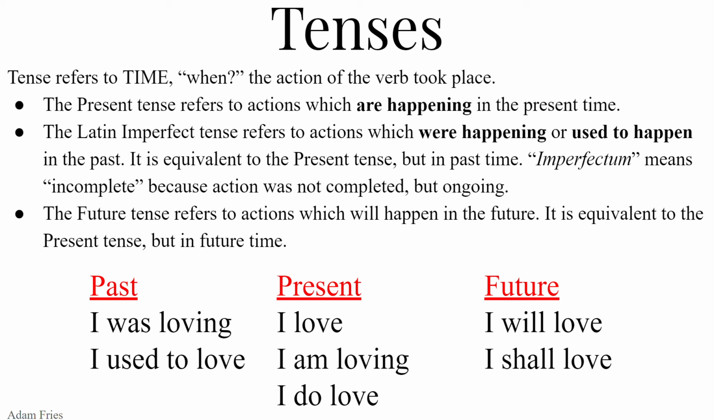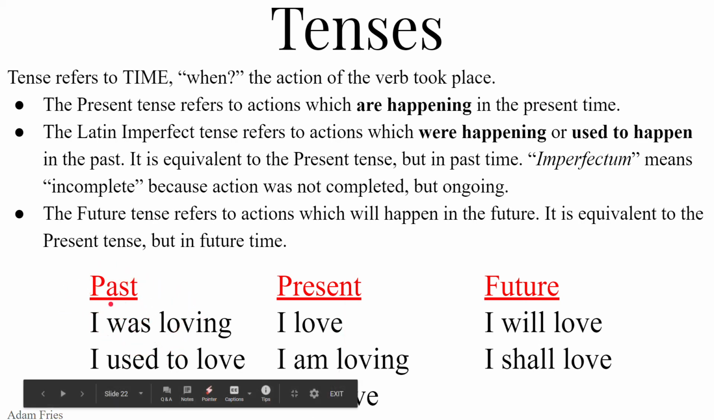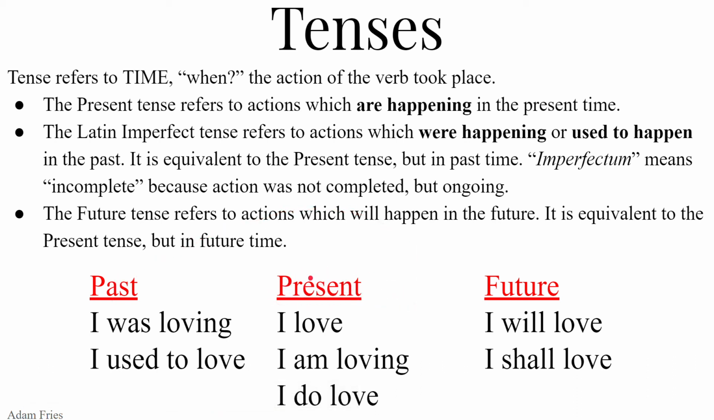Now the Latin imperfect tense refers to actions which were happening. They used to happen in the past. It is equivalent to the present tense in that it is an ongoing, progressive action, but instead of currently, take that action and put it in the past. I was loving. So today I can say I am loving, and then in 2 weeks I can refer to it as I was loving. This is in past time.